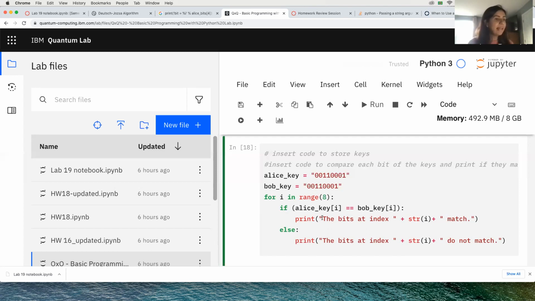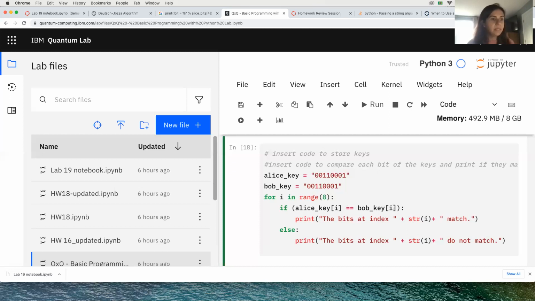If Alice key i is equal to Bob key i, this means I'm comparing the same index for each string here. I'm comparing 0 to 0, 0 to 0, 1 to 1, 1 to 1, 0 to 0.